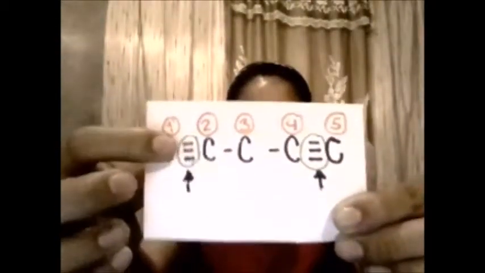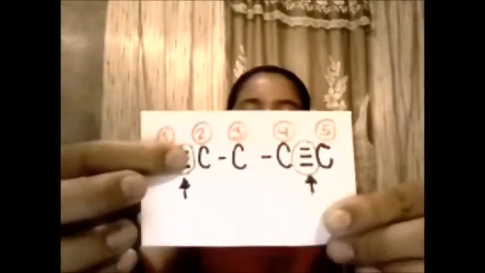And the next step is to place the double bonds at the carbons indicated by the locators. In this case, it is this one. This will be the number 1 and the number 4. And then place the radical on the chain with the help of the locators.